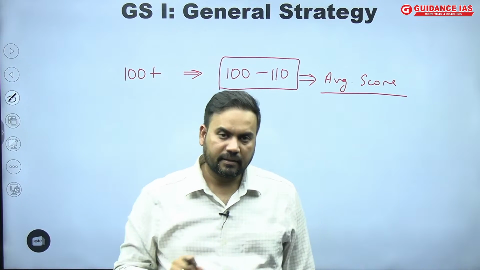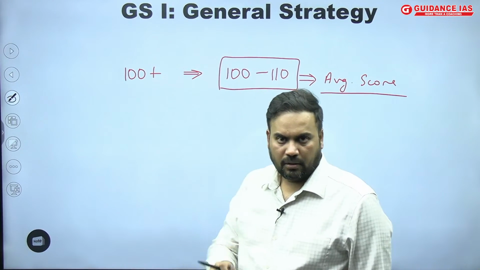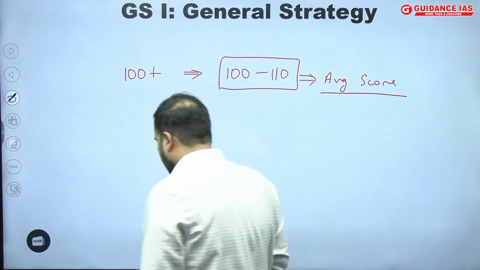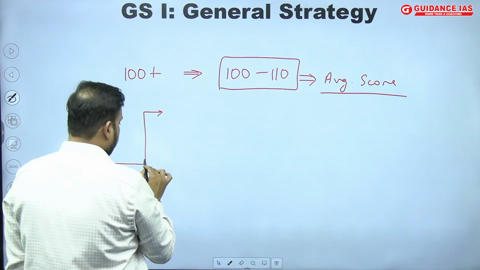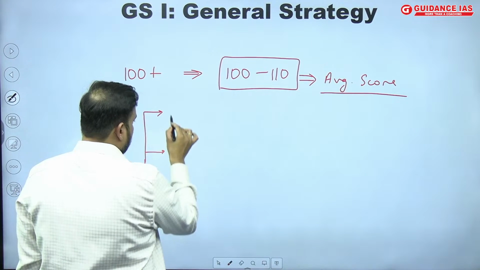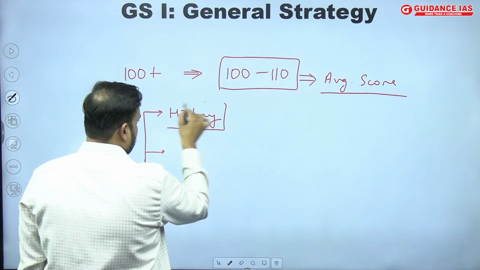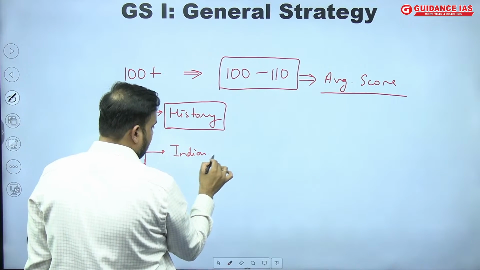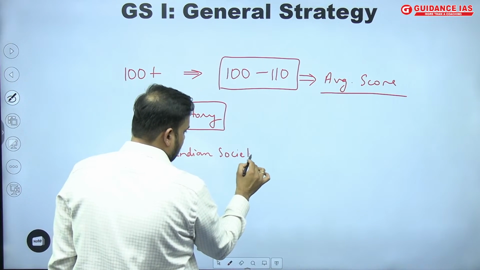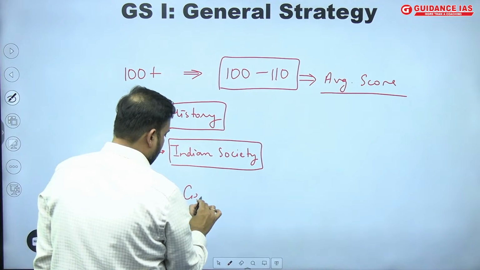Now, how to get it? I have to look into a little bit of the breakup of how the paper has come. If I look into GS paper 1, you know there are 3 parts. One part is history, the other part is Indian society, and the third part is geography.